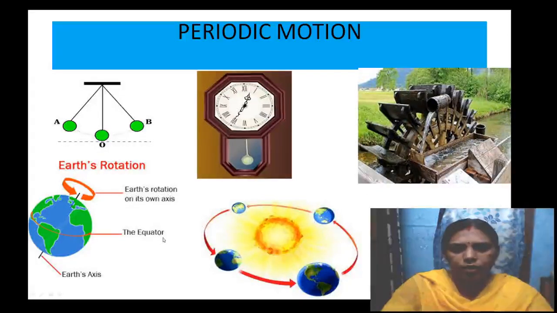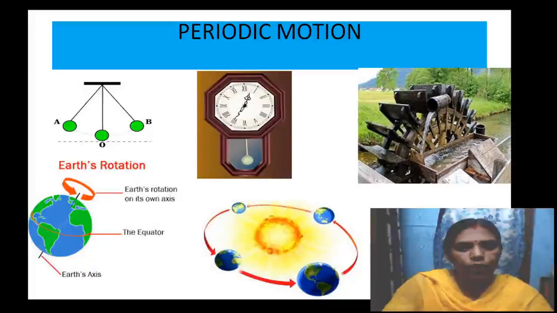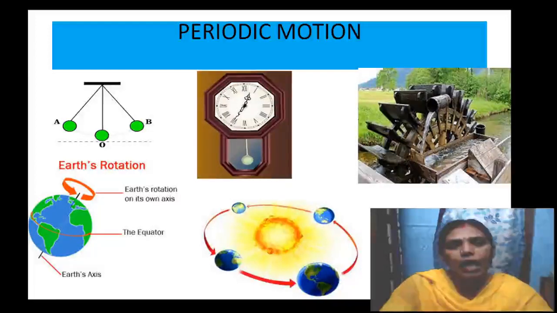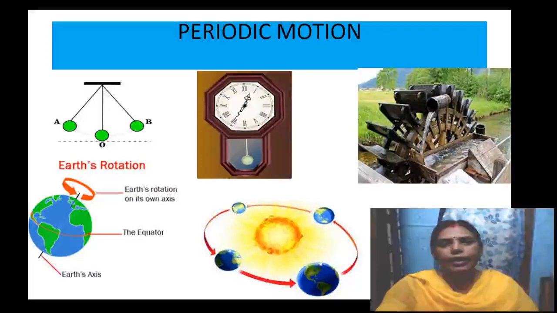And here, the rotation of the earth. It's a rotatory motion, right? But it is in a regular interval of time. That means one rotation takes 24 hours, right? It takes 24 hours to complete one rotation. After one rotation, does it stop moving? No, it won't. That means it is repeating again, right? The second day it comes.